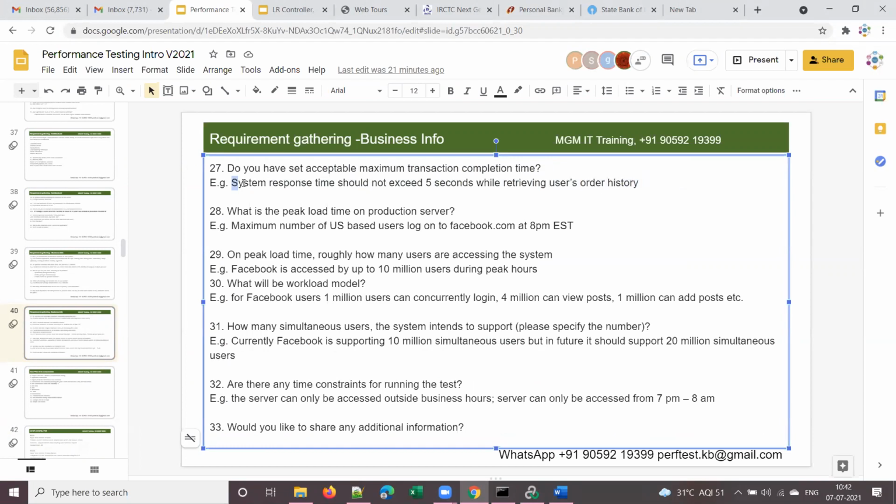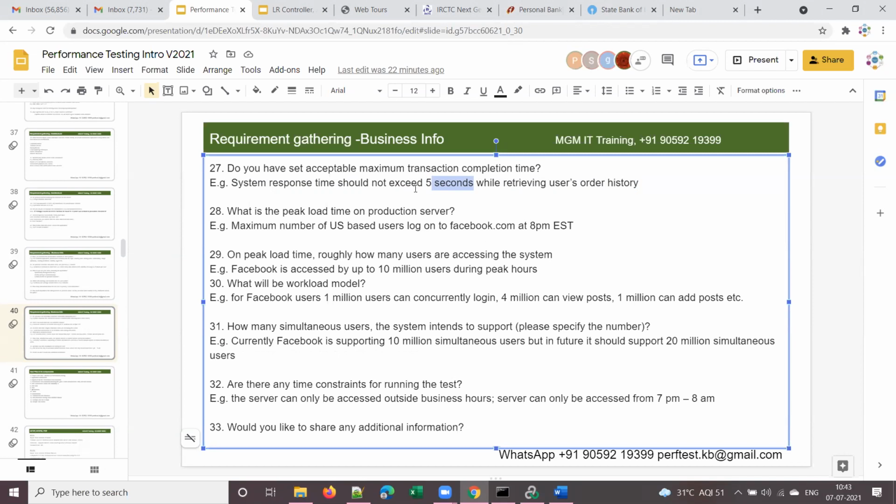Suppose you want to see your previous orders in Facebook or Flipkart or Amazon, right? They have set some response time SLA for that, that it should not take more than 5 seconds. Not exactly, but I'm just giving some numbers, guys. For every page, they will set some SLA, a maximum transaction completion time.